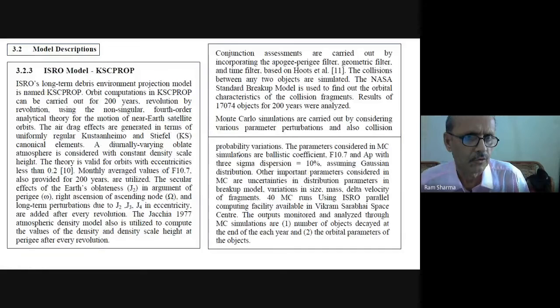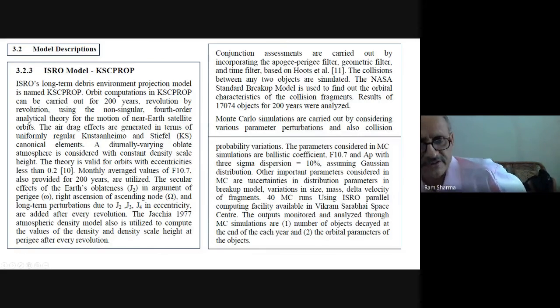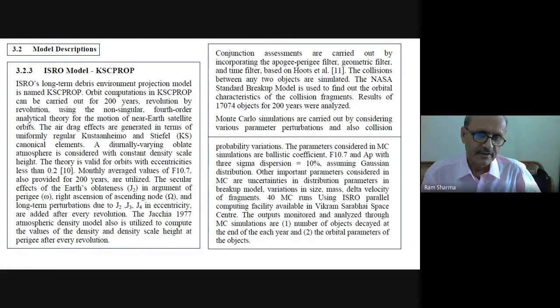Now the ISRO model, KSC prop. This we had developed. That's why the KSC is canonical variables, whatever I have been talking. ISRO's long-term debris environment projection model is named KSC prop. Orbit computation in KSC prop can be carried out for 200 years, revolution by revolution. See, because this is analytical, it doesn't take much time.